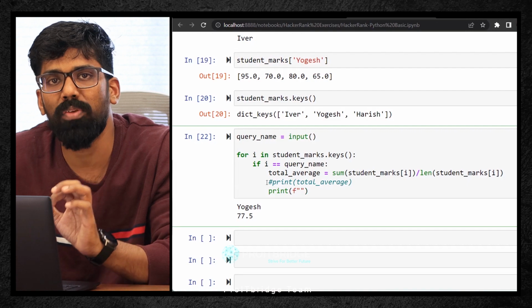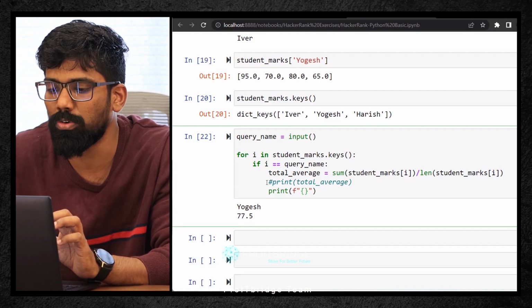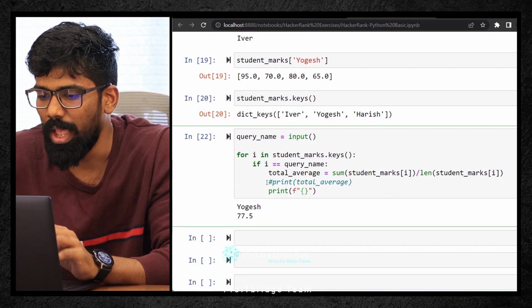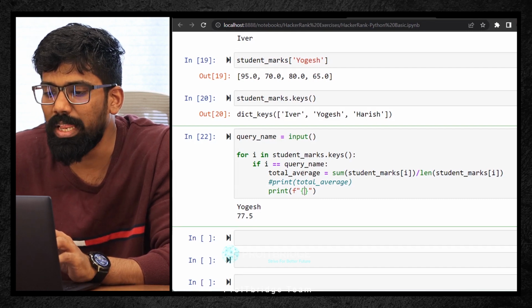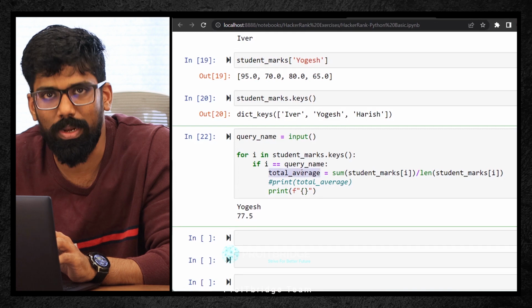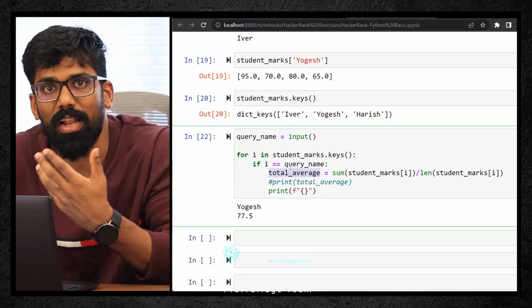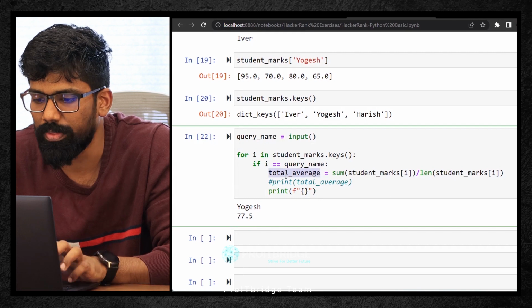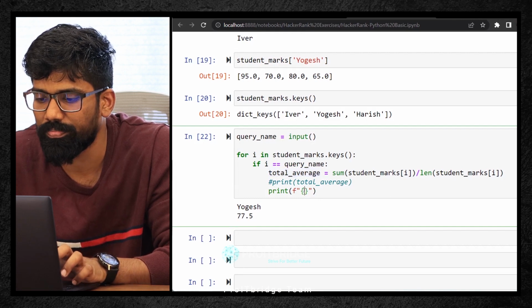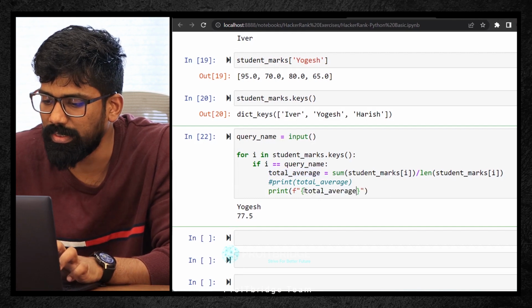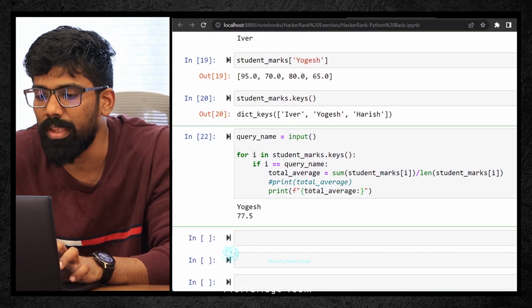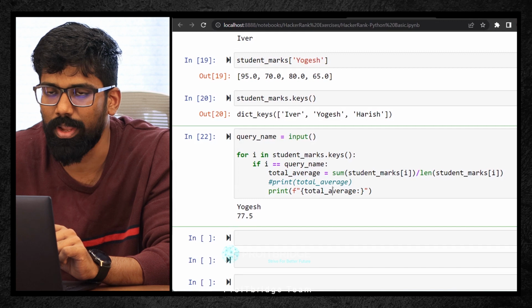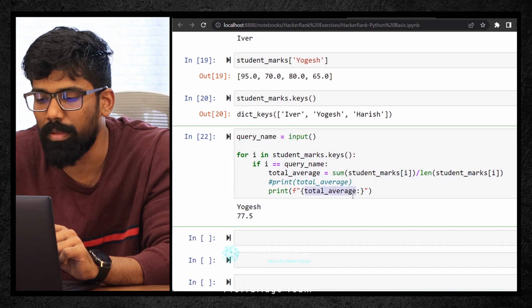And whenever you say print formatting, we will be opening open and close curly braces within that double quotes. Okay, and then which variable name you wanted to format. So what's the result? That value is stored in which variable? That is in total average. That variable name first you have to give. All right, and then say colon. Colon meaning, hey, I wanted to format this variable name. Okay, I want to format this variable name.